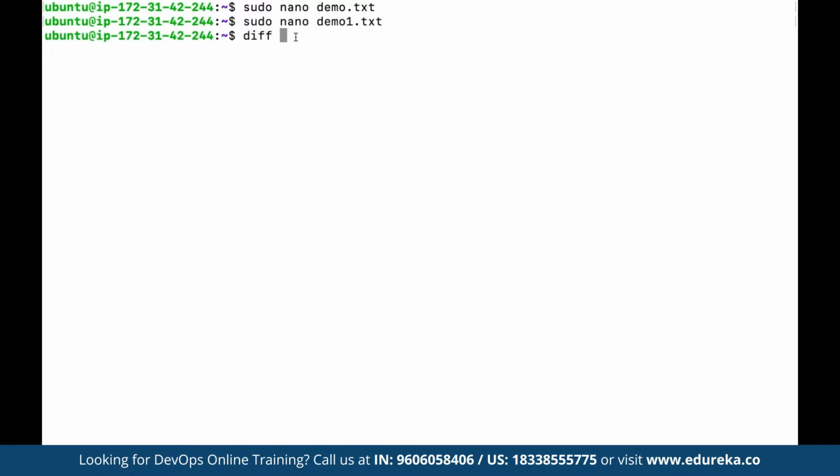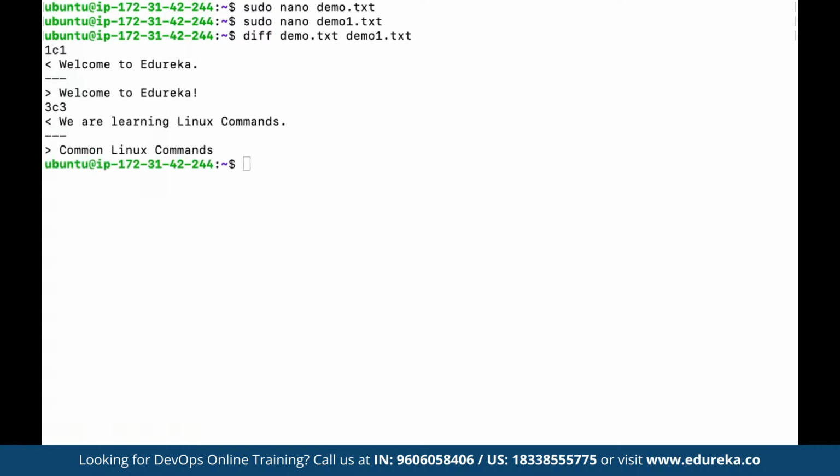Now we want to see the difference between these two files. So here we can use diff. We want to see the difference between demo.txt and demo1.txt. Same way like we have git diff, diff is going to simply show us the difference between these two files. We can see welcome to Edureka is different.